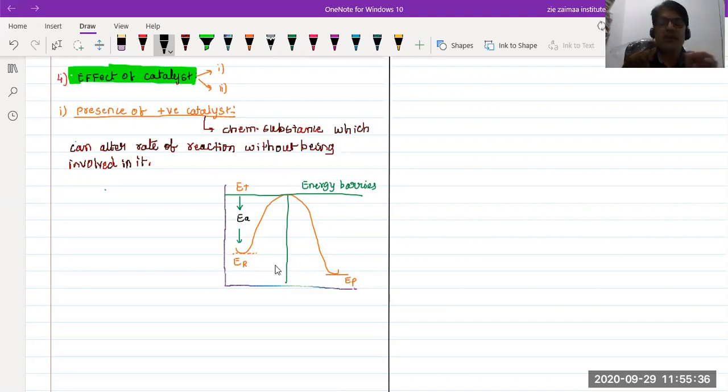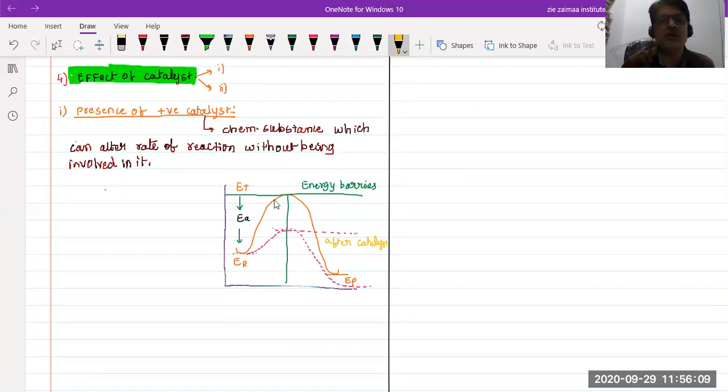The path of the chemical reaction is changed. So this one is nothing but after catalyst, where the reaction is sped up.